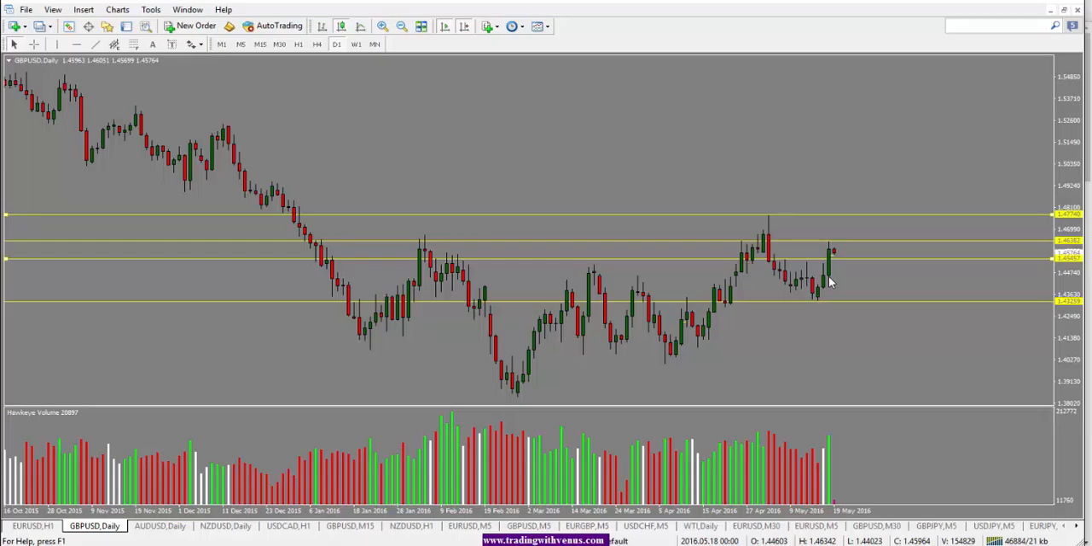And that's why we see this disparity between the British pound and some of the other dollar crosses.